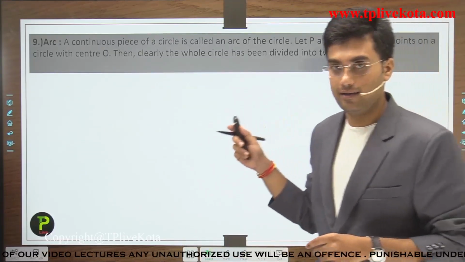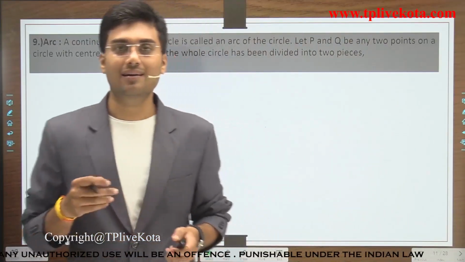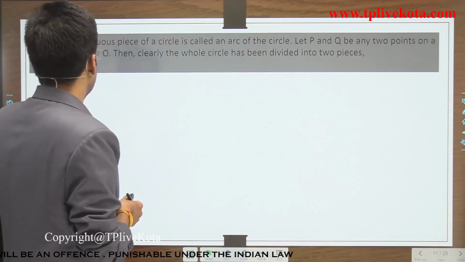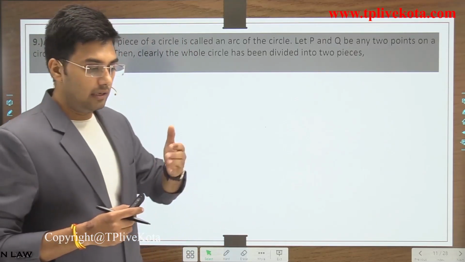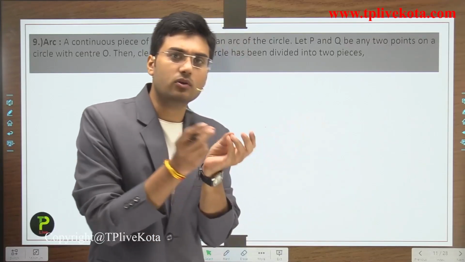It is the arc. Now what is an arc, students? A continuous piece of a circle is called an arc. Arc is a piece of the circle.